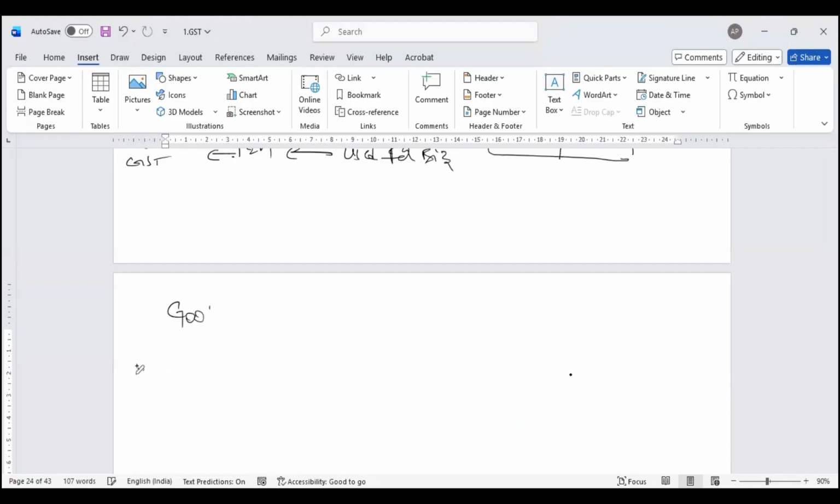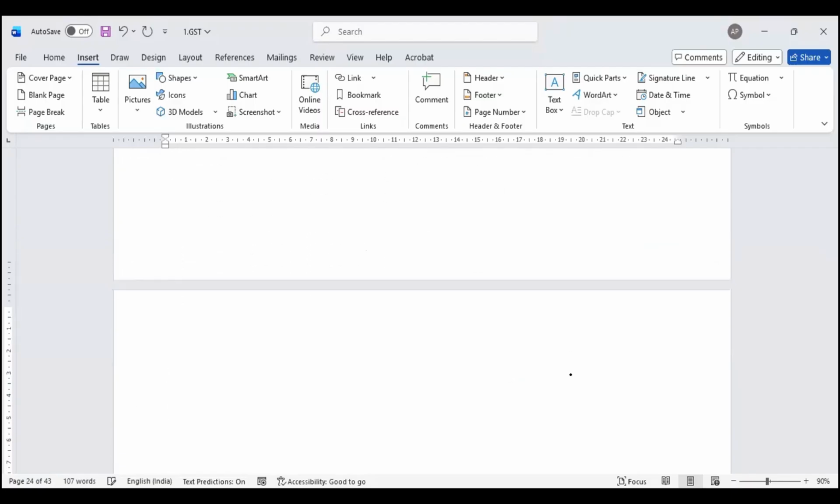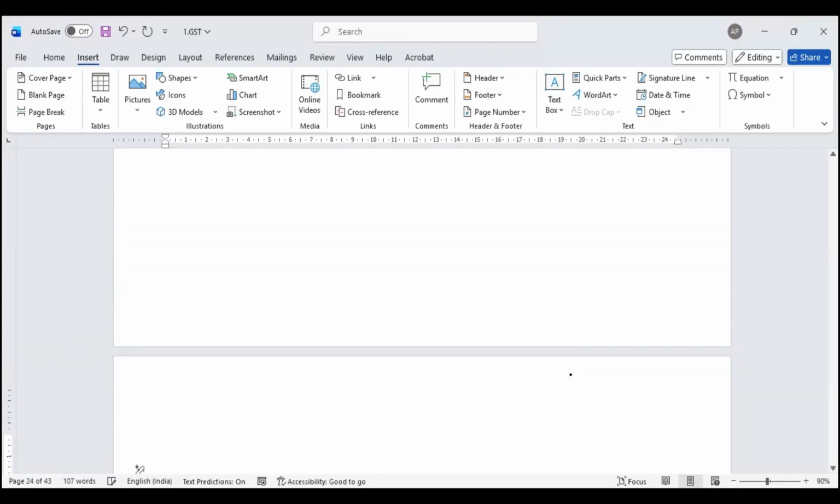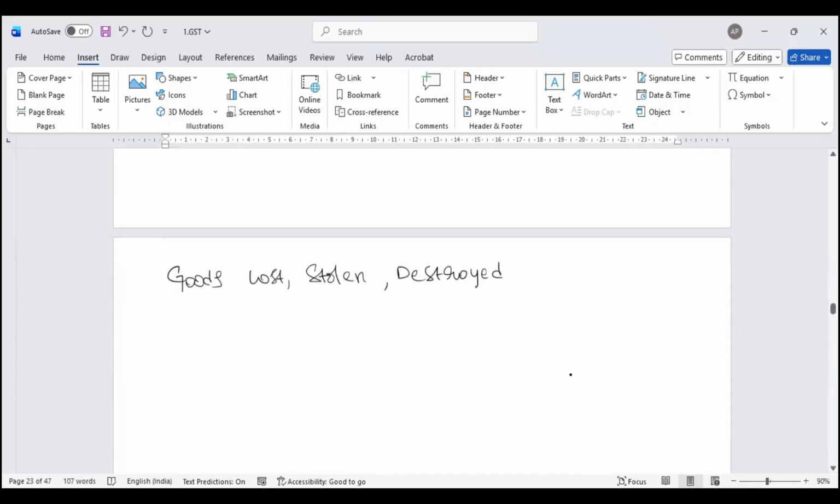Goods lost, stolen, destroyed. Now, when we have production, I have something called normal loss, abnormal loss.